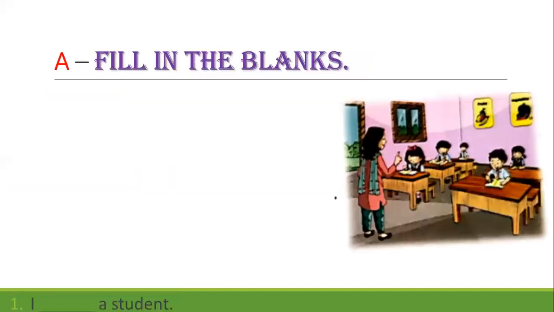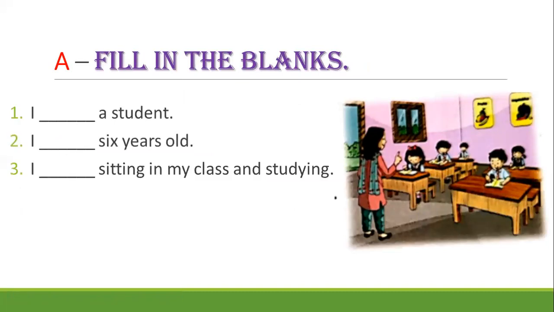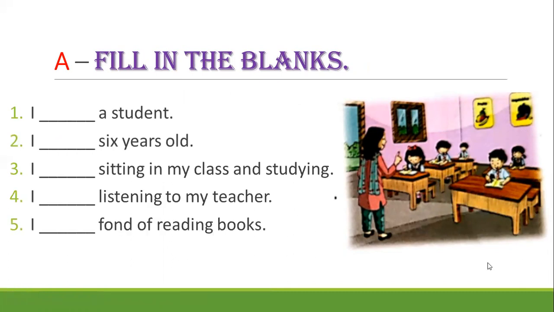So here we are having some fill in the blanks and we will fill the blanks. So students, look at this picture. It's a picture of a classroom. Number one sentence is I dash a student.